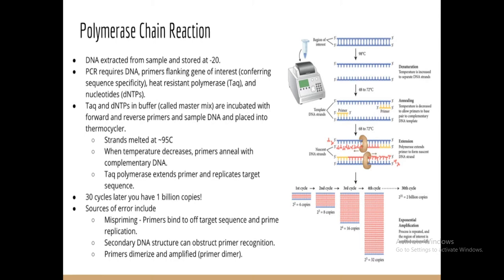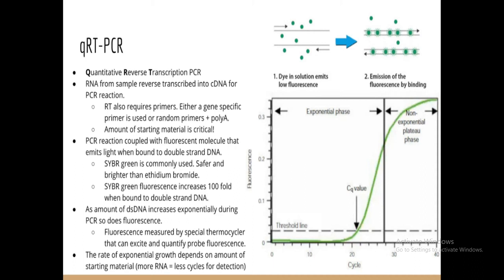Then automatically the temperature goes down to 72 degrees centigrade for annealing with the help of primers, and then you add nucleotides with the help of DNA polymerase enzyme at a temperature of 68 to 72 degrees centigrade. This cycle repeats and you get multiple copies of DNA. So this is another biotechnology tool, polymerase chain reaction.